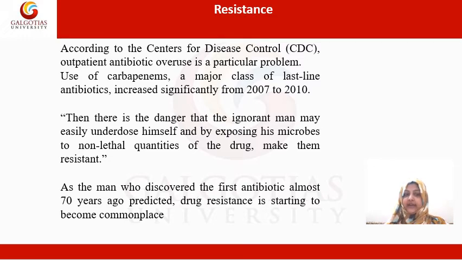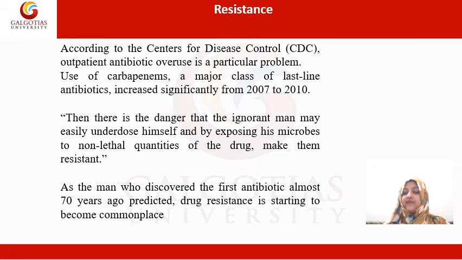outpatient antibiotic overuse is a particular problem, and use of carbapenems, a major class of last line antibiotics, increased significantly from 2007 to 2010. Then there is the danger that an ignorant man may use them easily and underdose himself, and by exposing his microbes to non-lethal quantities of the drugs, make them resistant.